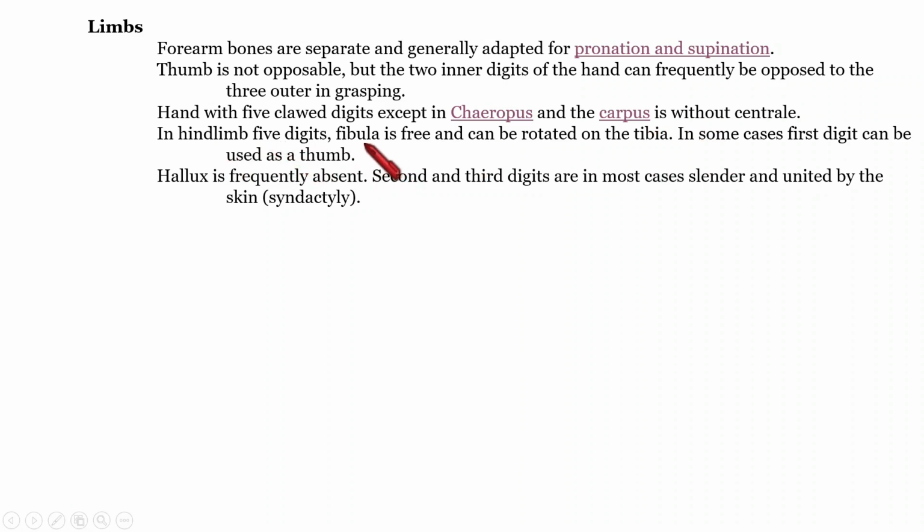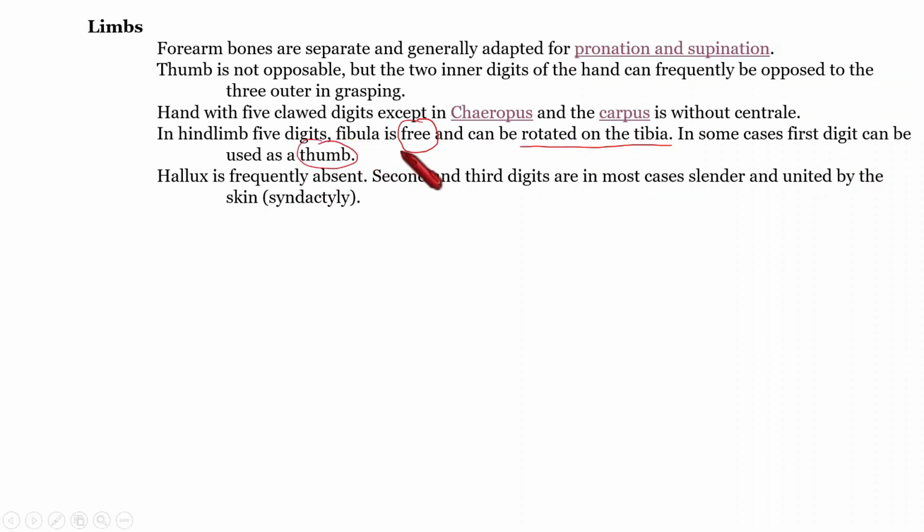Tibia and fibula are the main two bones in the hind limbs, we know. In metatherians, the fibula is free, so it can rotate on the tibia. That is another feature. And also, in some cases, the first digit in the hind limb can be used as a thumb.